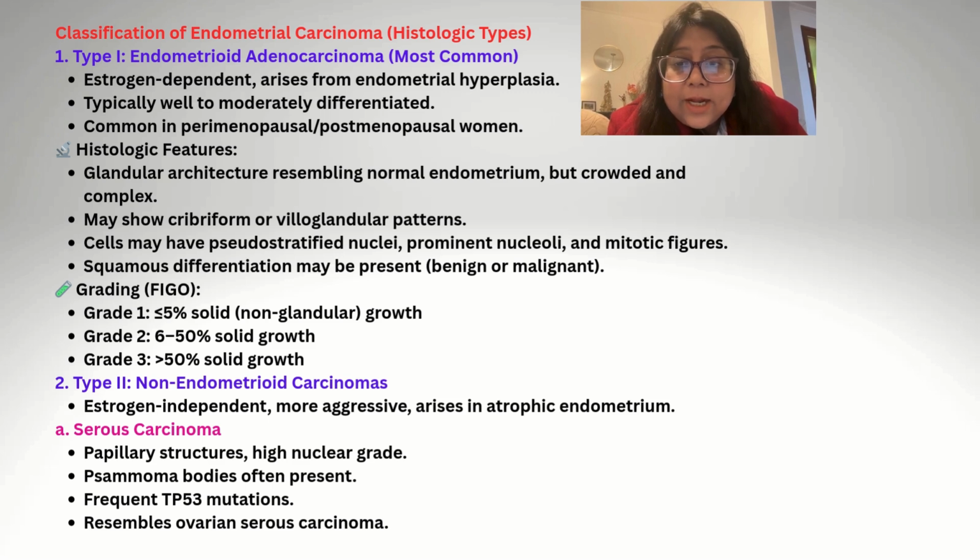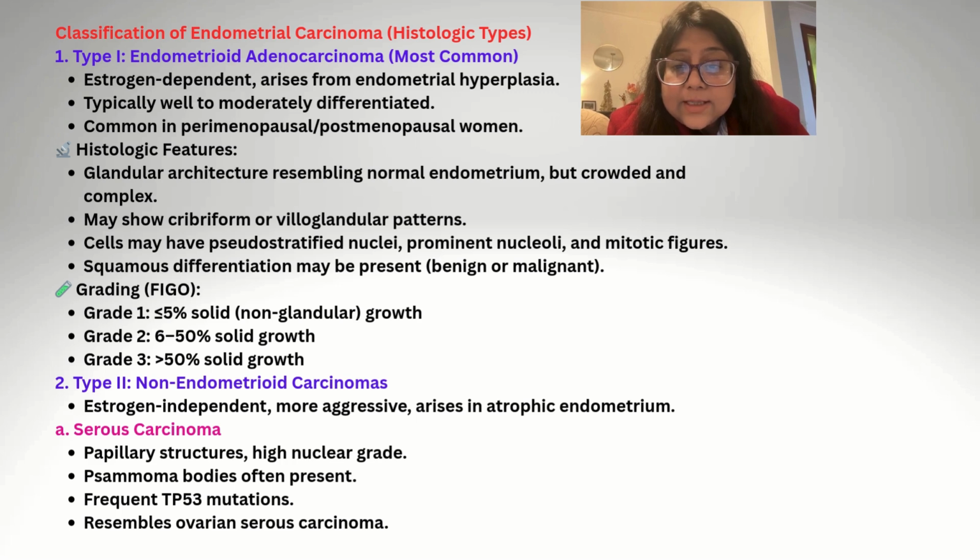It can be graded according to the FIGO grading into grade 1, grade 2, and grade 3. Grade 1 if there is less than or equal to 5% solid growth. Grade 2 if 6 to 50% solid growth is present, and grade 3 if more than 50% solid growth is present. The type 2 non-endometrioid carcinomas are estrogen independent, more aggressive, and arise in the atrophic endometrium.